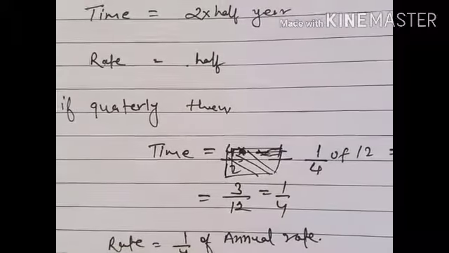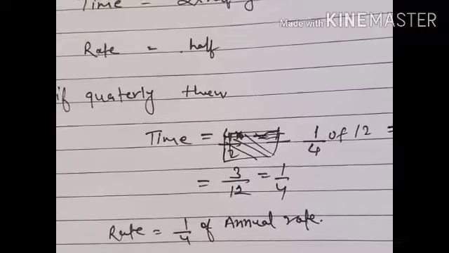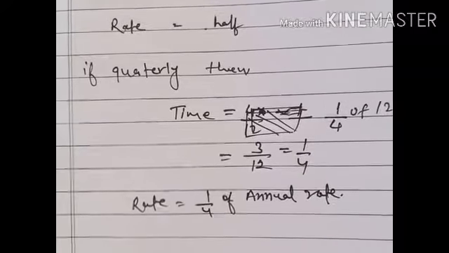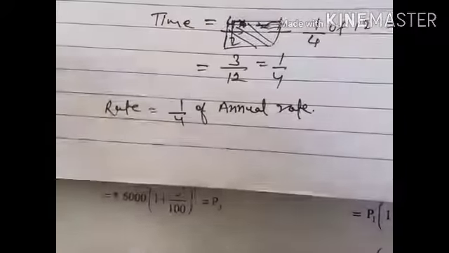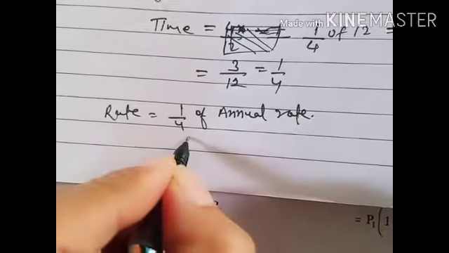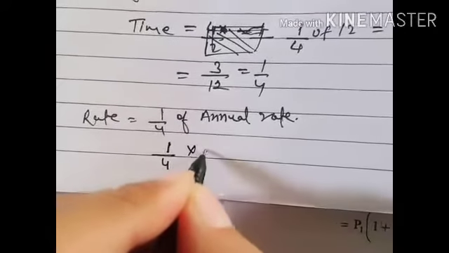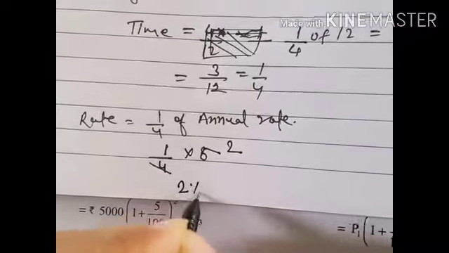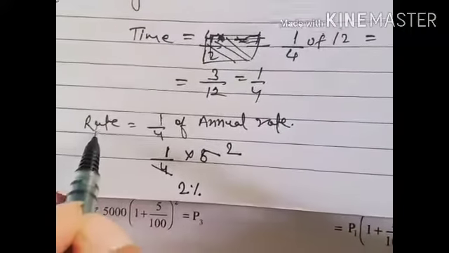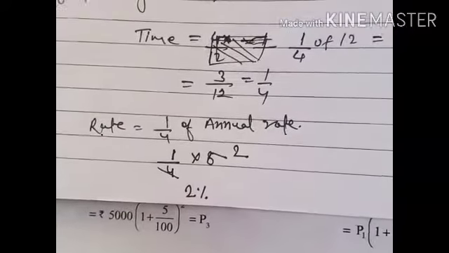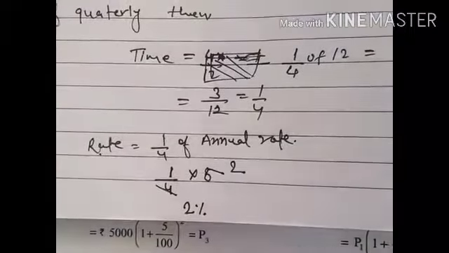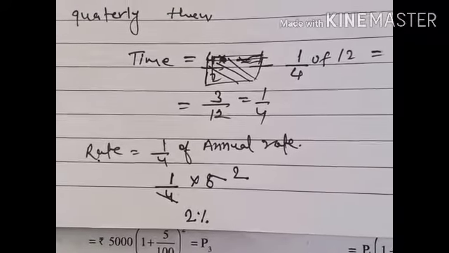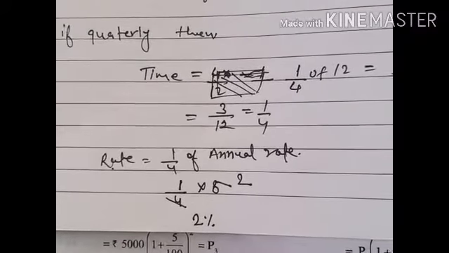The rate will become 1/4 of the annual rate. In the previous question the rate was 8%, so 1/4 of 8 is equal to 2. So 2% is the rate for the quarterly time period.